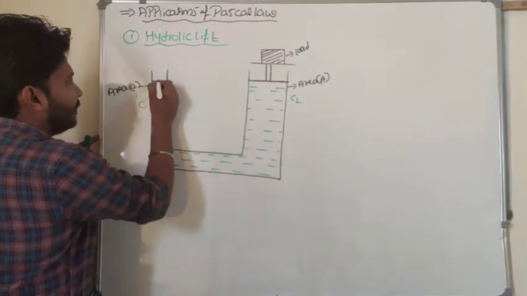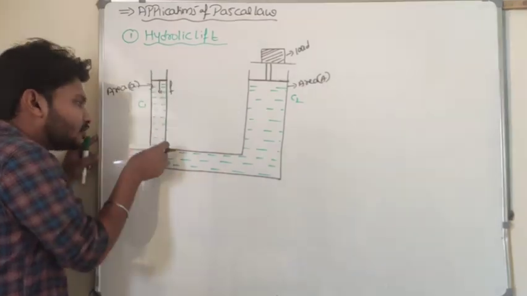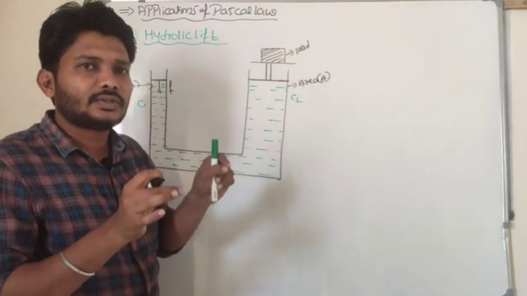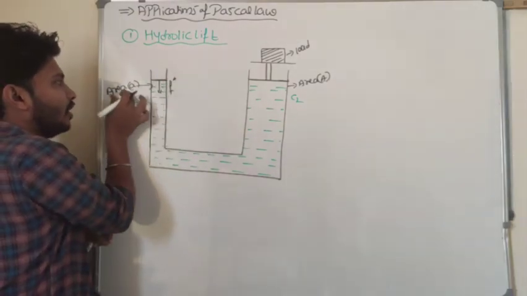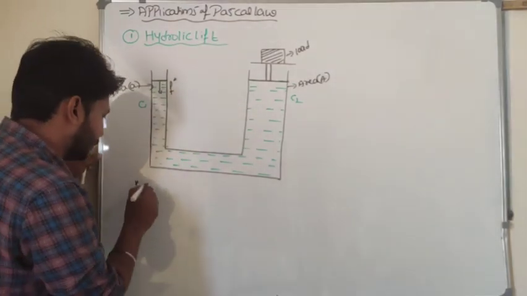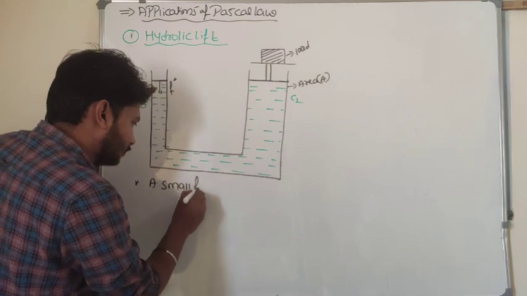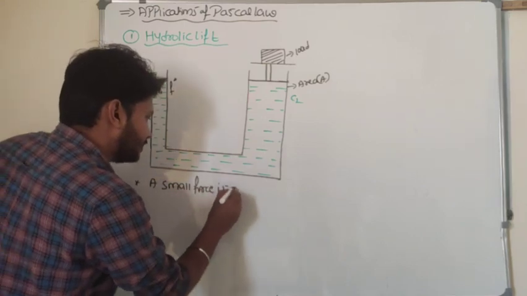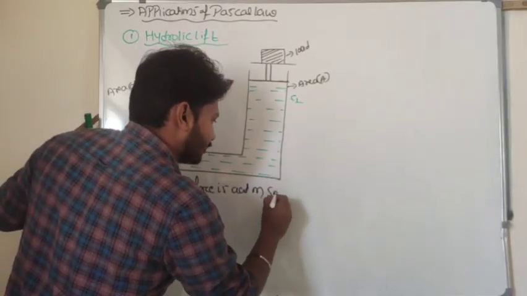For example, let us apply a small amount of force to the small cross sectional area. I will apply a small force F on the small cross sectional area. Let me write the mathematical expression. A small force is acting on the small cross sectional area.